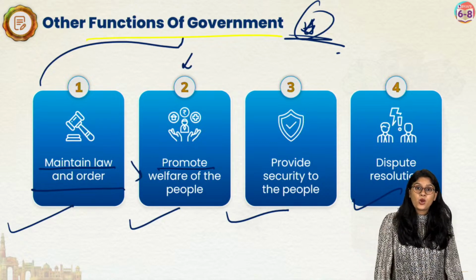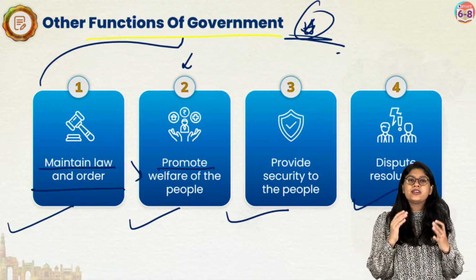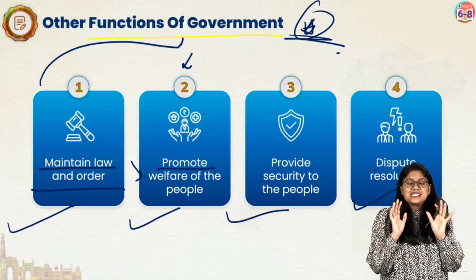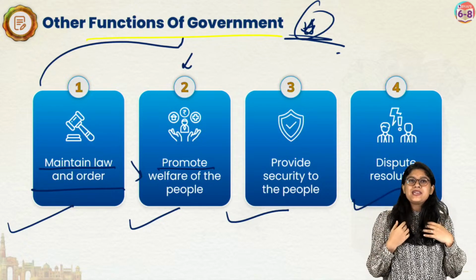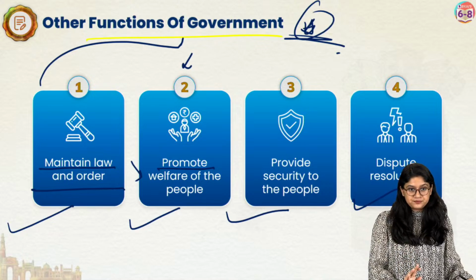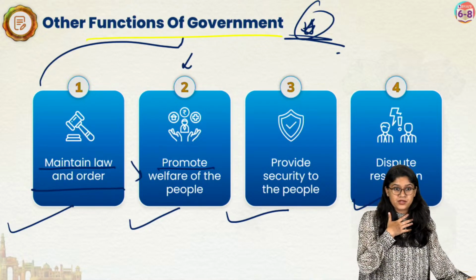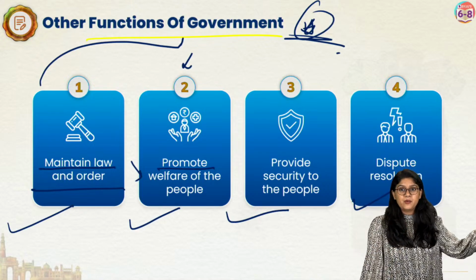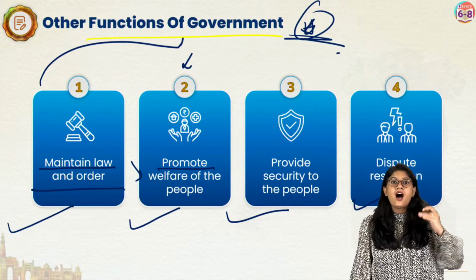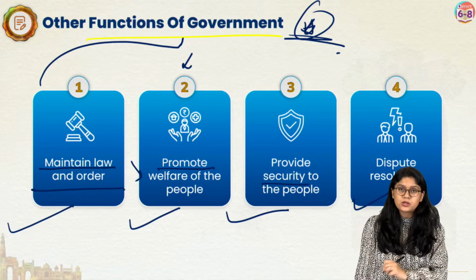More than that, you sleep at night with a peaceful mind because you know that your country is protected by the soldiers. We know that our government will take care of us. It is not that anyone can attack us. Our country is there to protect us. It will provide security to the people.